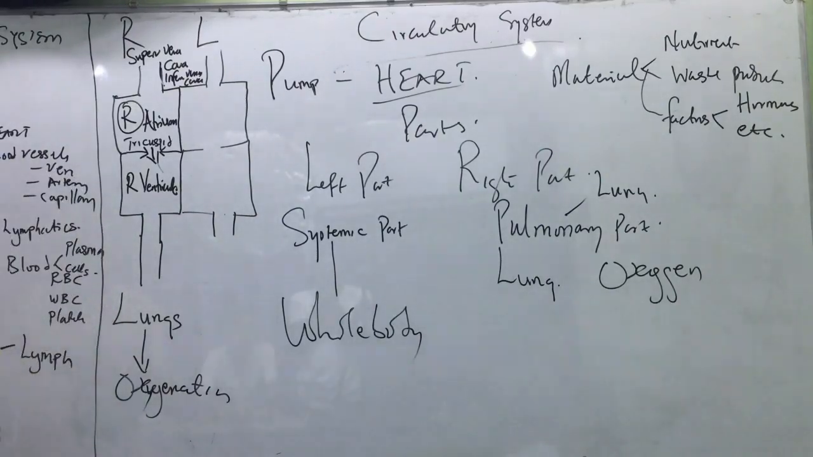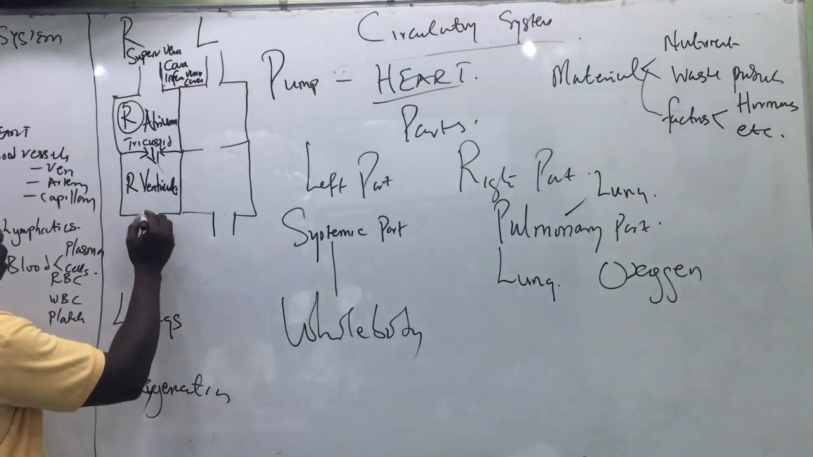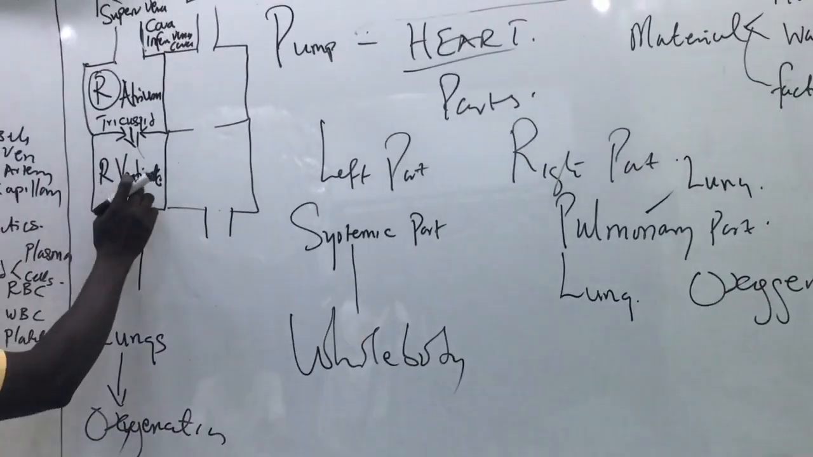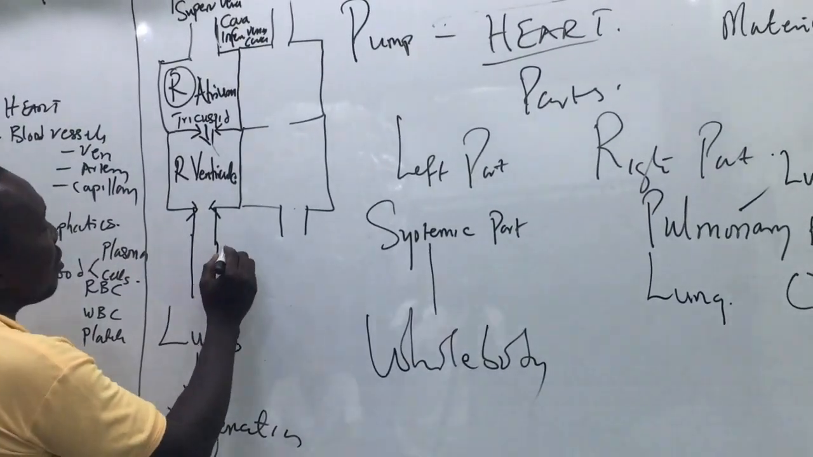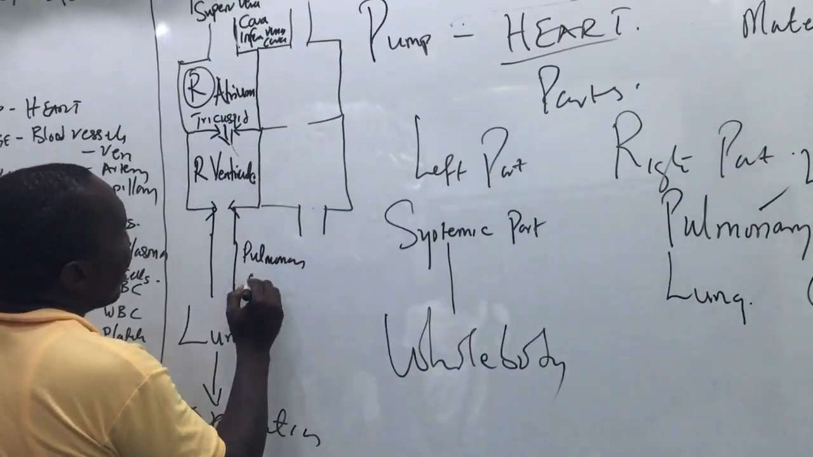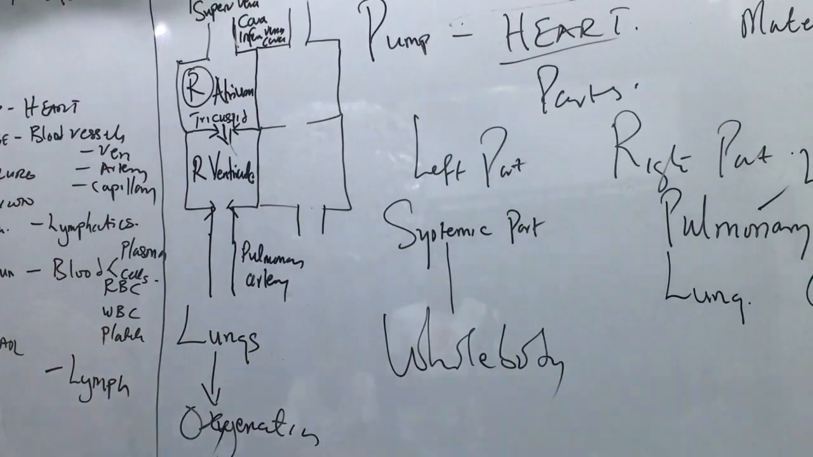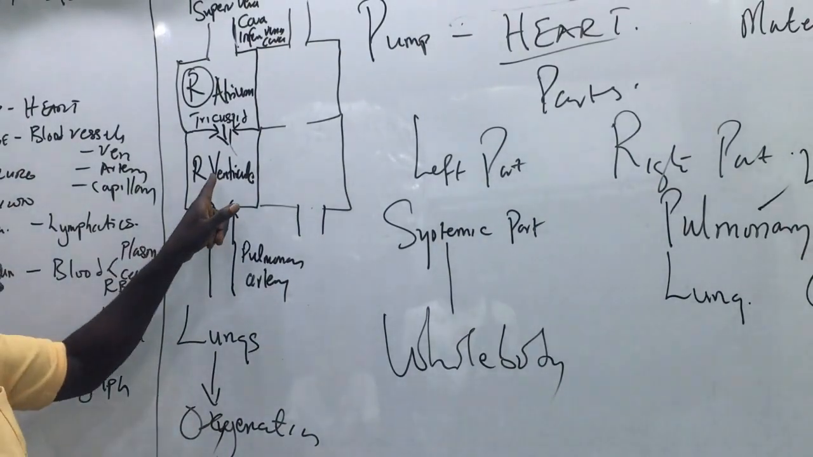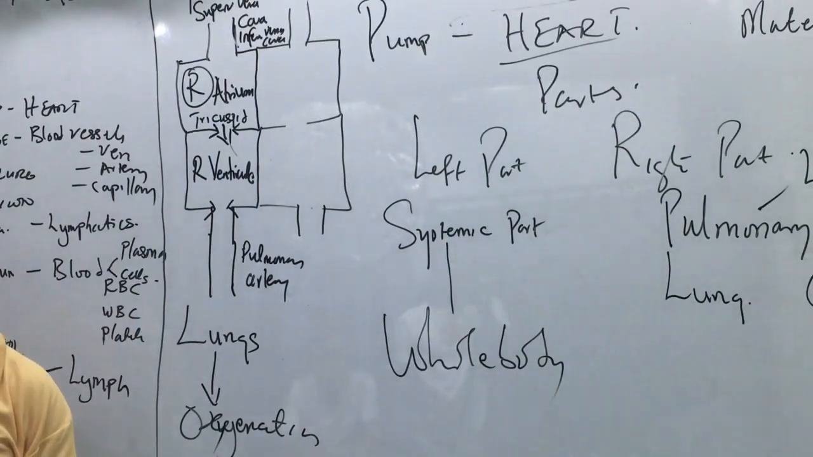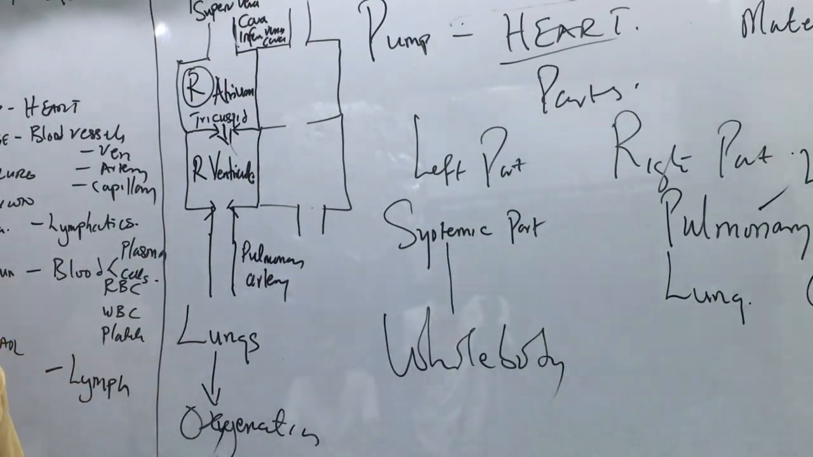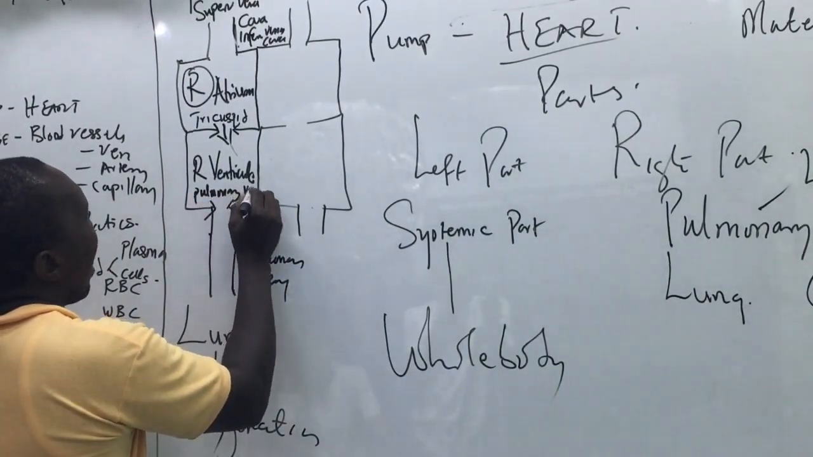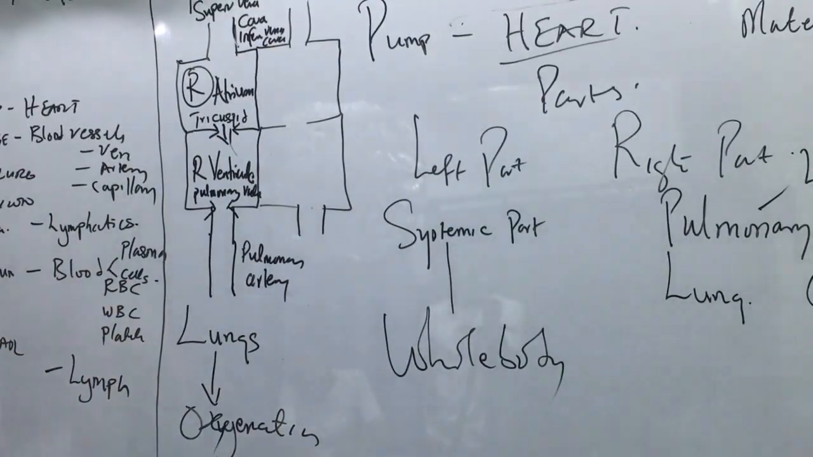Is that okay? Now, there is a door. There's another door here, another valve between the right ventricle and this vessel. This vessel is known as the pulmonary artery. So it is the pulmonary artery that carries blood from the right ventricle to the what? To the lungs. The door between the right ventricle and the pulmonary artery is known as the pulmonary valve. Very simple. Is that okay? Very good.